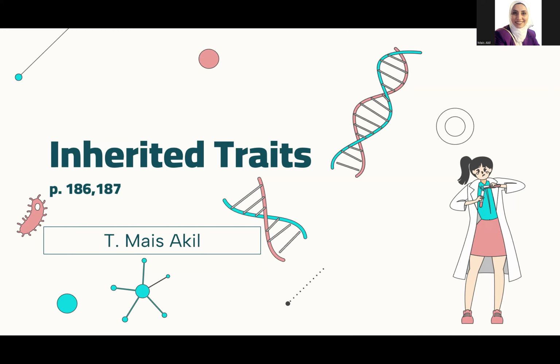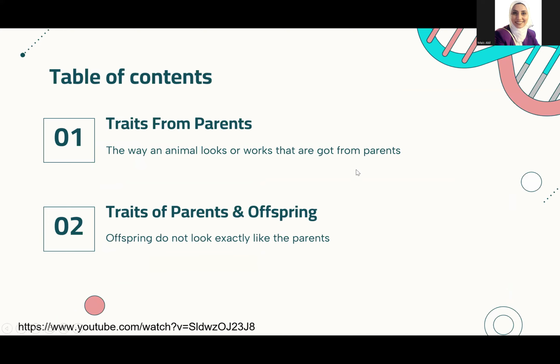Today, our lesson is about inherited traits. We studied before about the traits. If you remember, we said it's the characteristics of an organism. So we will study about the traits that are coming from the parents.